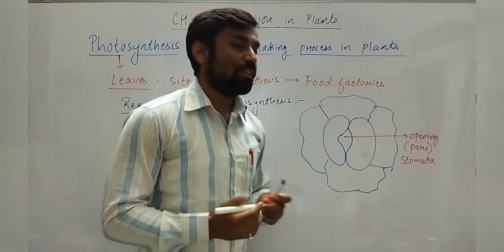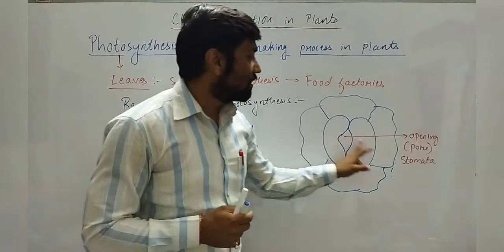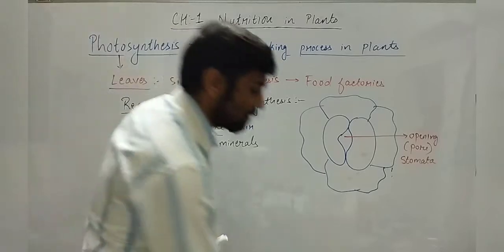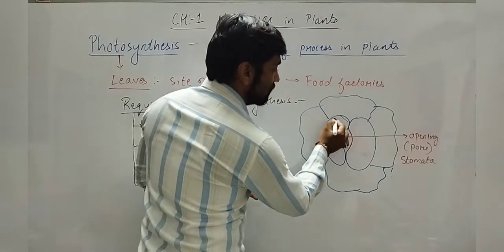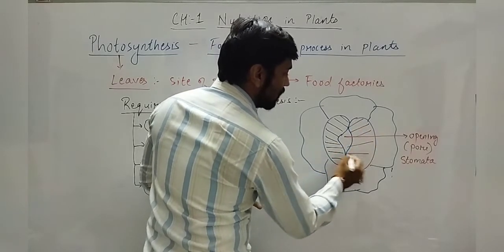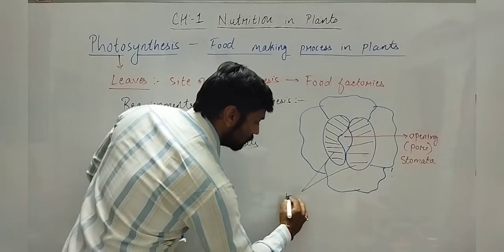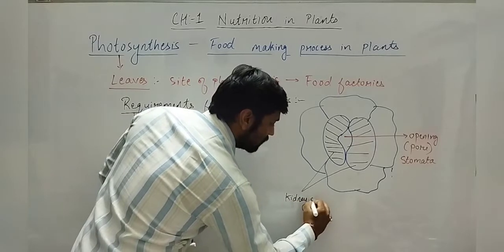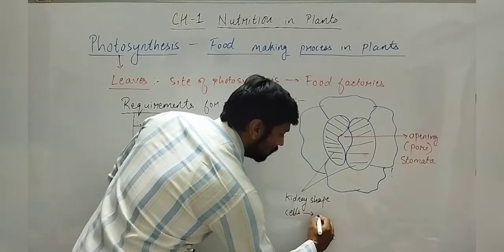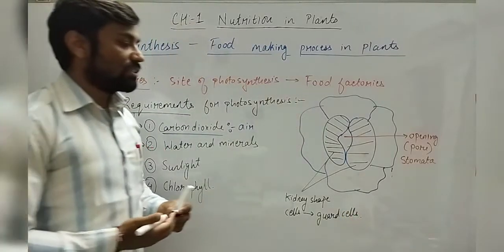Now this opening is regulated, meaning controlled, by these two kidney shaped cells. You can see clearly that the shape of these cells is kidney shape. So I would label them as kidney shaped cells that are called guard cells.